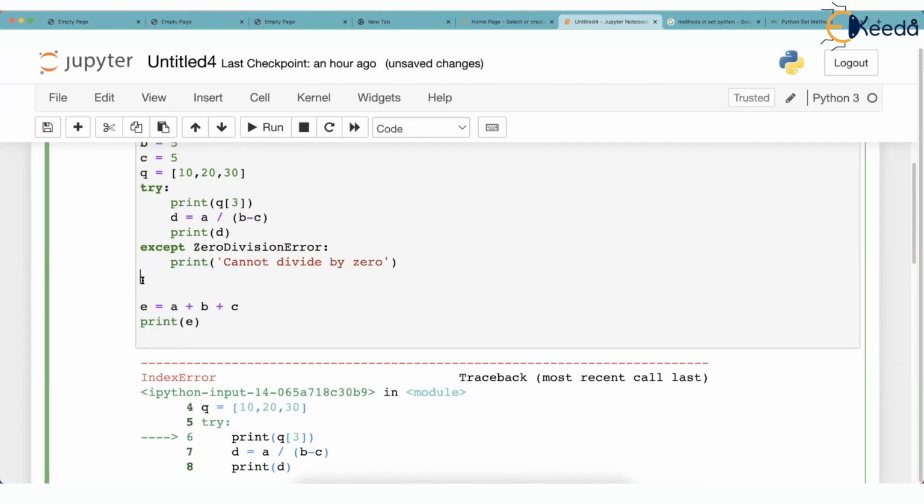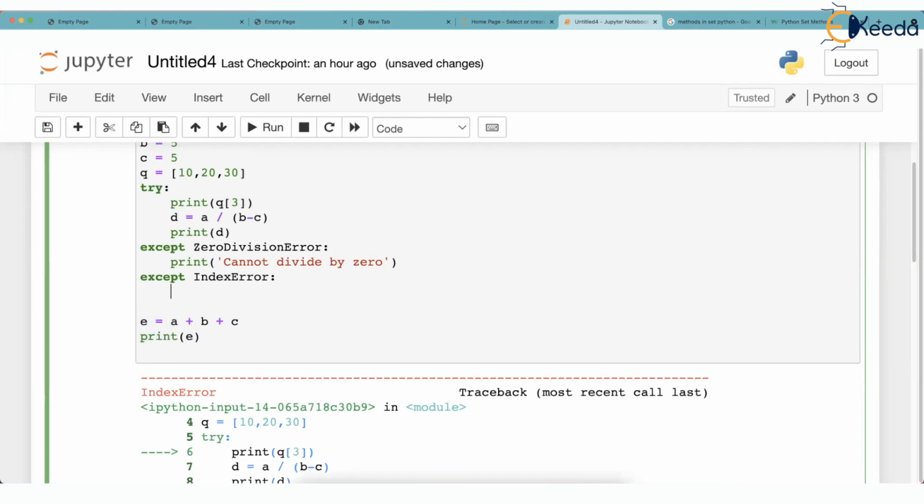What if I write one more except now? Except index error colon. And I say print index out of bounds. Some error like this.